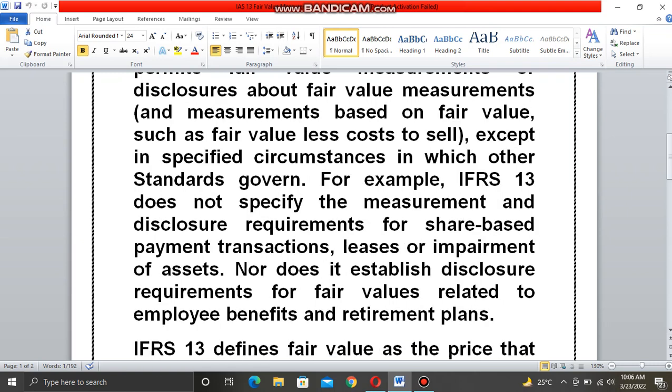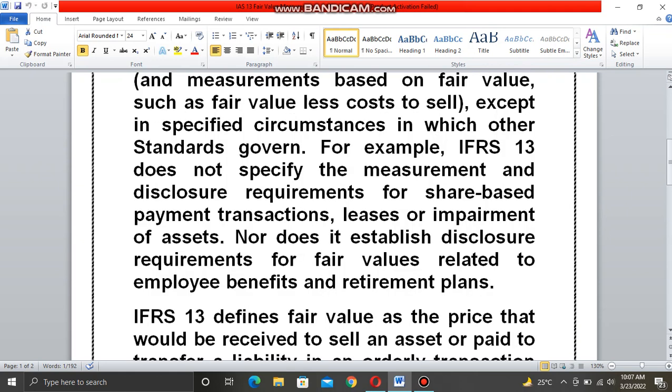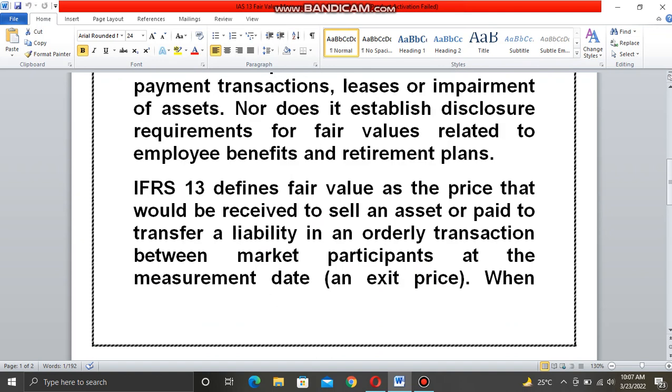For example, IFRS 13 does not specify the measurement and disclosure requirements for share-based payment transactions, leases, or impairment of assets. As you know, for impairment of assets and leases, we have separate standards, which I'm going to explain in the next videos. Nor does it establish disclosure requirements for fair values related to employee benefits and retirement plans. Retirement plans and employee benefits are also explained in other international financial reporting standards. These are also separate standards.